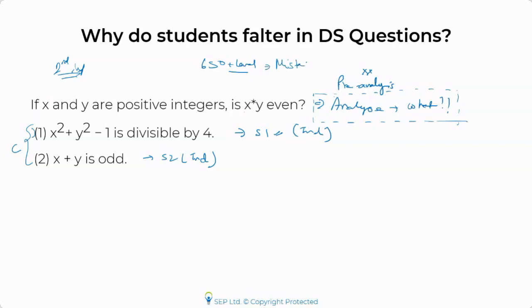I can guarantee you that you would not know exactly what to find out. So either you'll waste time or end up making a mistake. Either of these two things will definitely happen. Now, what I mean by analysis is, and I've taken this simple example because it's easy to do an analysis. Can anyone tell me, after reading this, what can I infer? What am I exactly looking for? What exactly should I look for when I go to the statements?